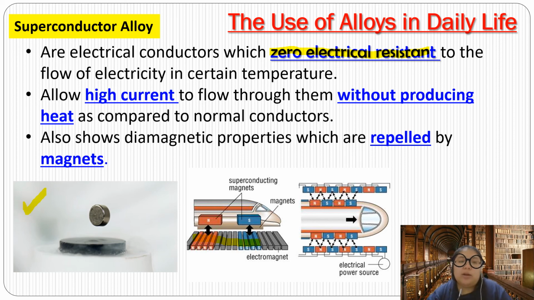Number 3, they also show diamagnetic properties, which means they are repelled by the magnet. Let's see the first diagram. Can you see they repel with the magnet? So that means they never attract together with the magnet. For example, you can see the train. This one we call maglev train. From here, they're using the superconductor and the track is a magnet. So they never attract the magnet. They will lift up. When they lift up, then they move.